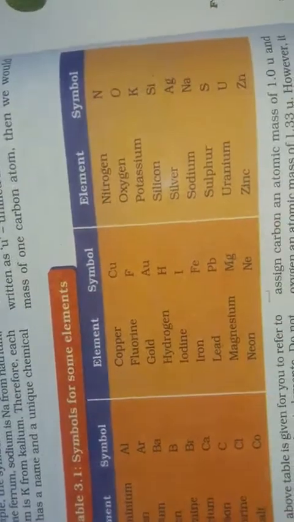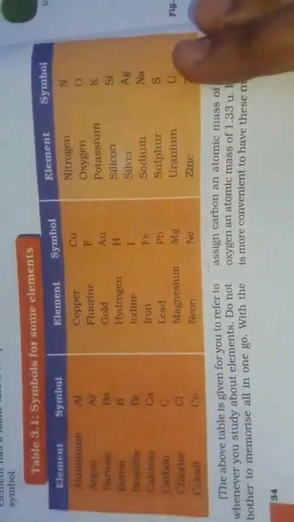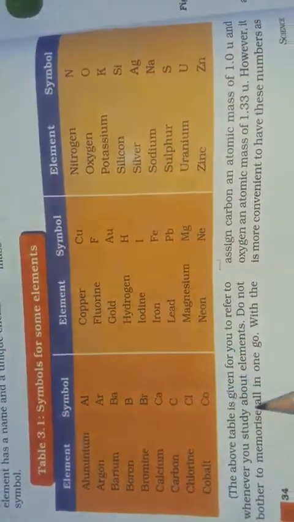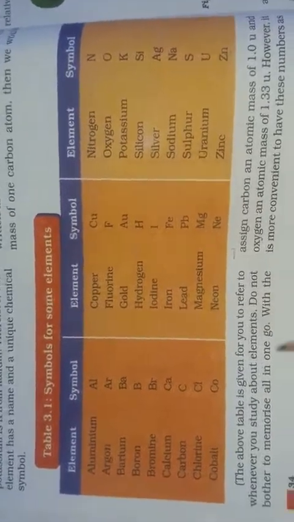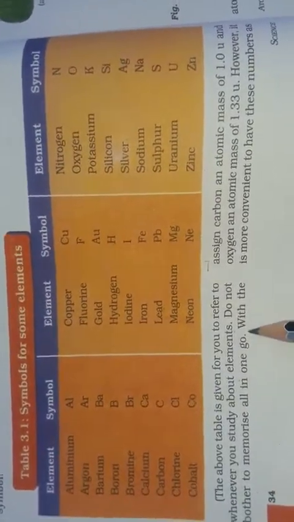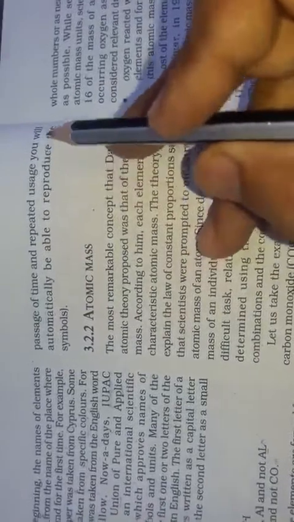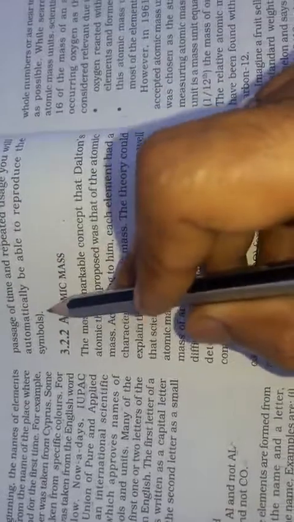So these are the symbols for some elements used in our daily life. All the students should learn and remember the symbols of the elements. The above table is given for you to refer to whenever you study the elements, and do not bother to memorize it all in one go. With the passage of time and repeated use, you will automatically be able to reproduce the symbols.